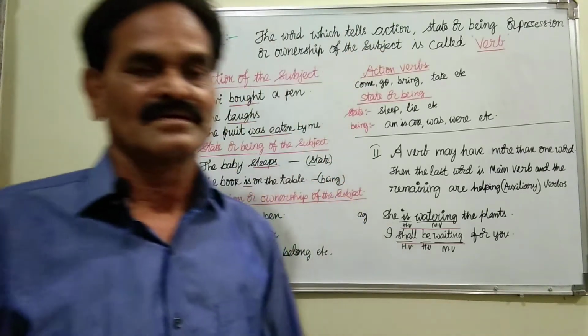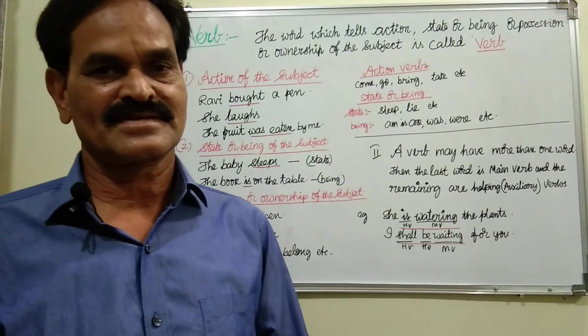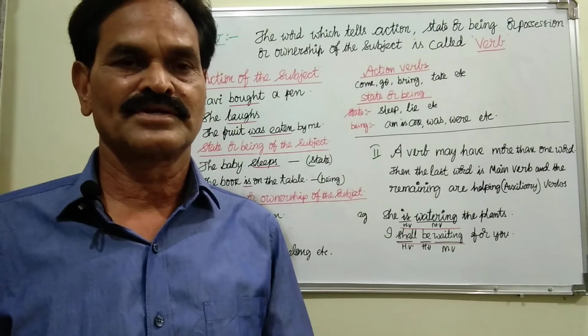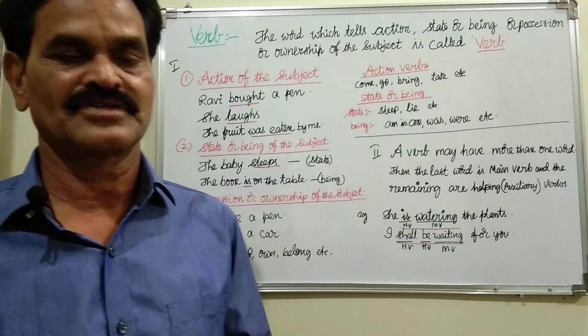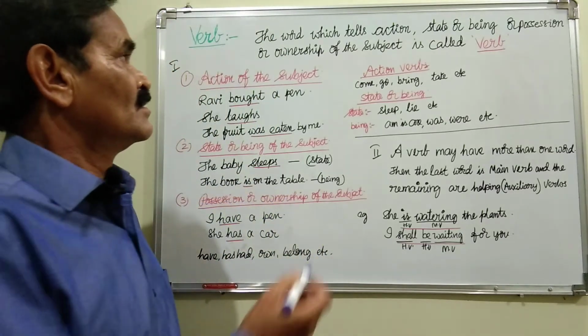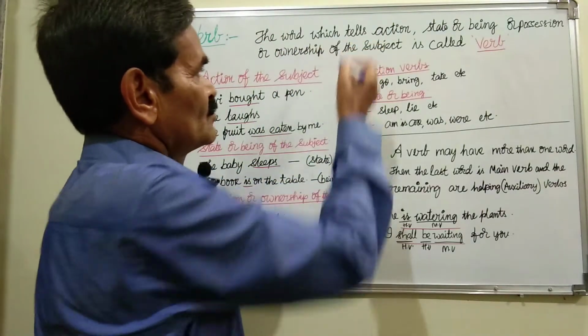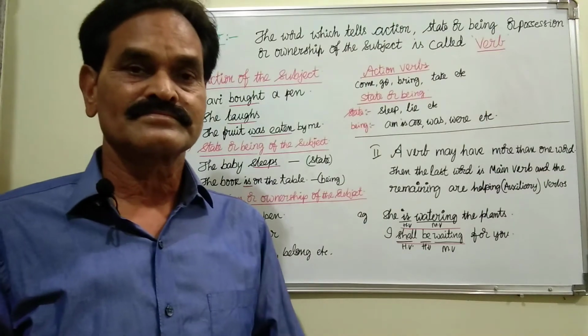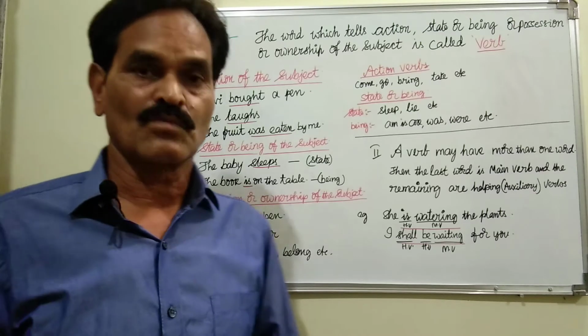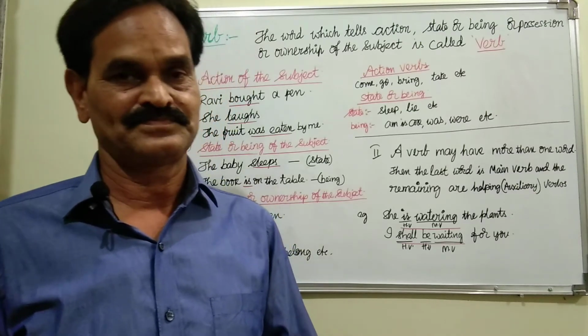Today, I want to discuss what is a verb. What is the definition of a verb? What are the various examples? Now, let us see. Verb means the word which tells action, state or being, possession or ownership of the subject.